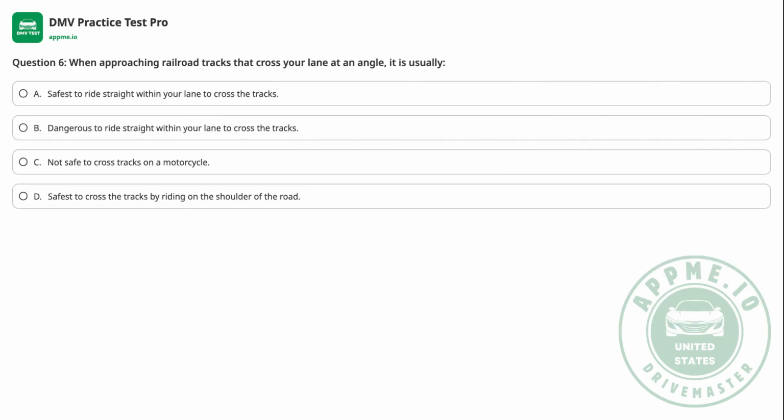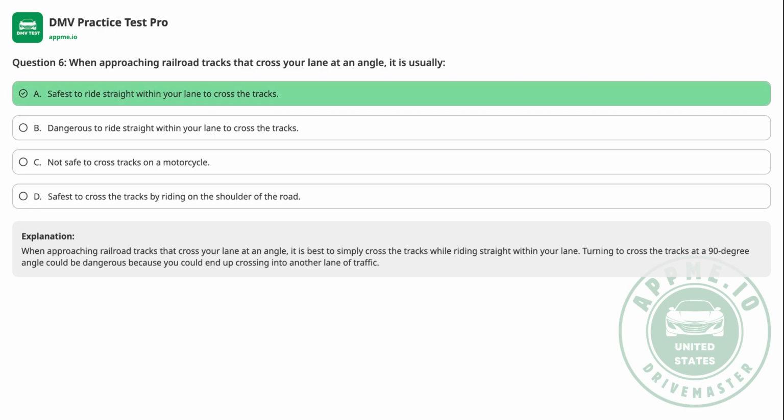Question 6. When approaching railroad tracks that cross your lane at an angle, it is usually A. Safest to ride straight within your lane to cross the tracks. B. Dangerous to ride straight within your lane to cross the tracks. C. Not safe to cross tracks on a motorcycle. D. Safest to cross the tracks by riding on the shoulder of the road. The correct answer is A.